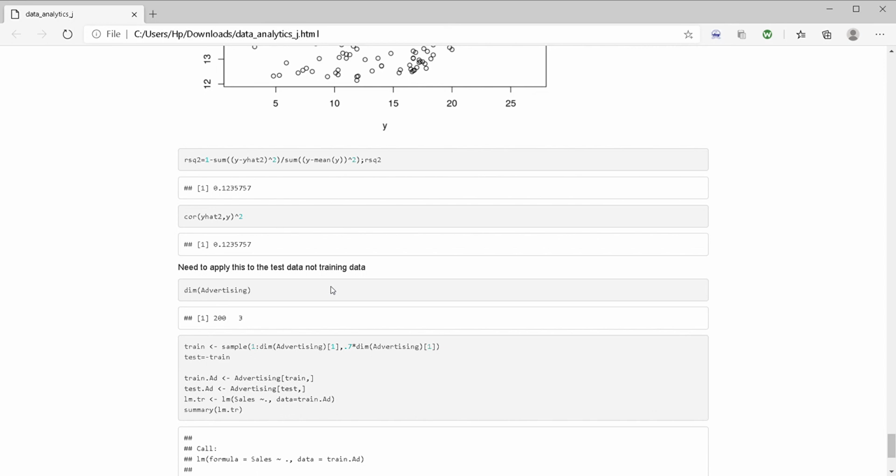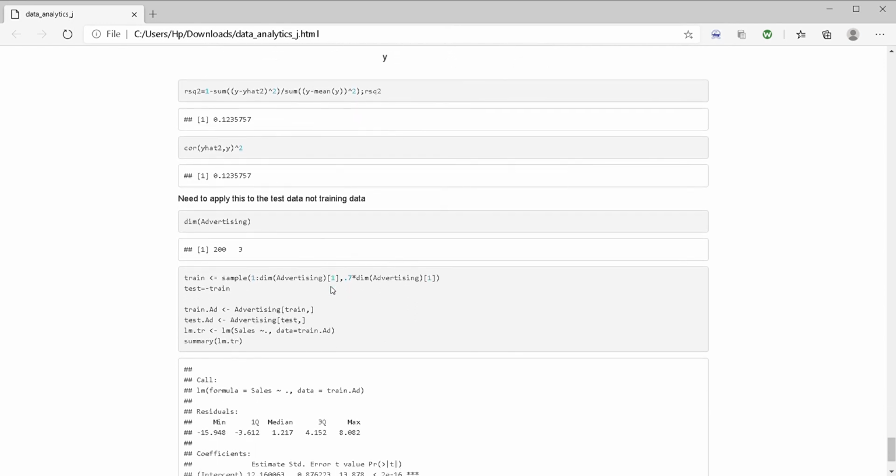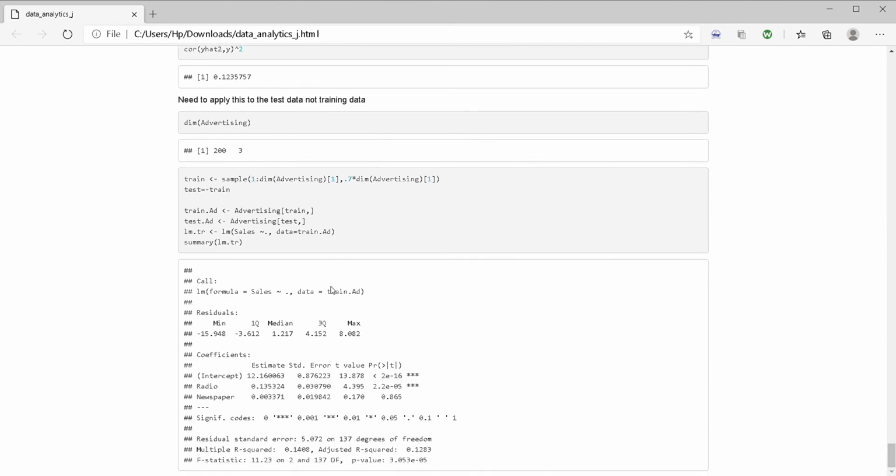Then we find the dimension of the advertising data set, which we need to apply to the test data, not the train data. Now finding a training and test, just dividing it into 80-20%. We will find the p value.